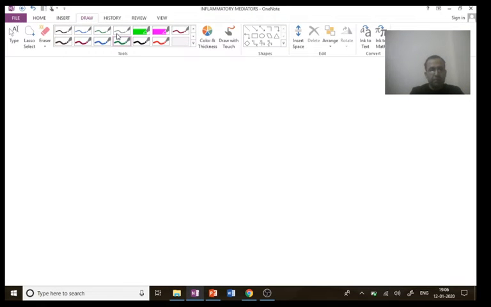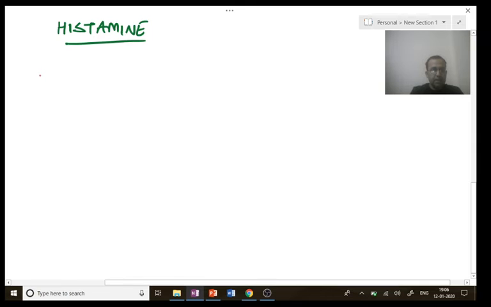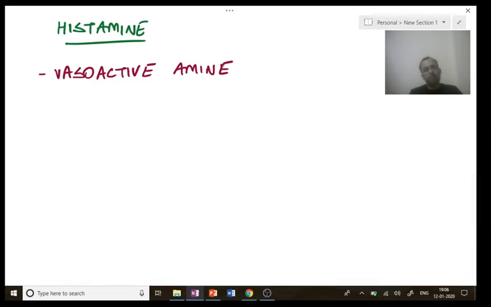Histamine is a vasoactive amine. Vasoactive amine means that it acts on the blood vessels. Both histamine and serotonin are vasoactive amines.